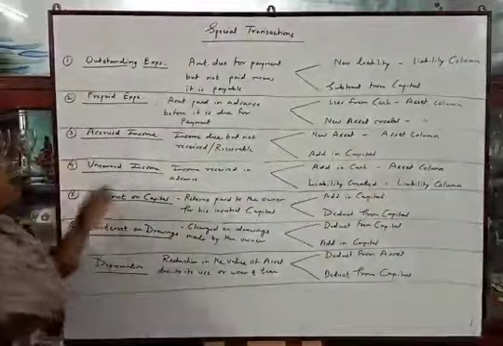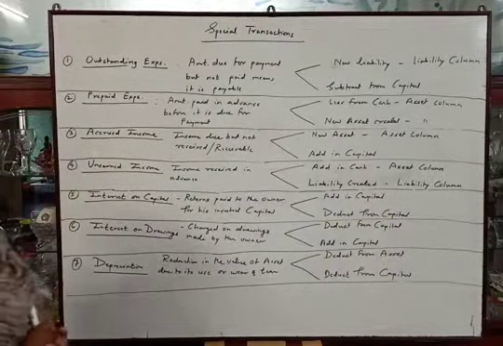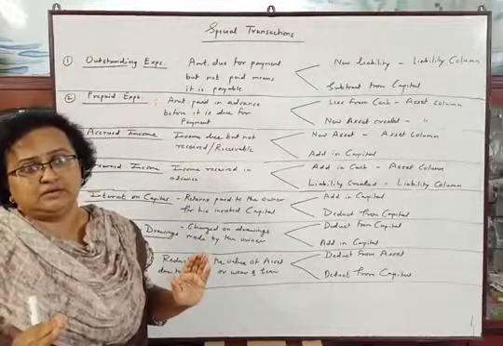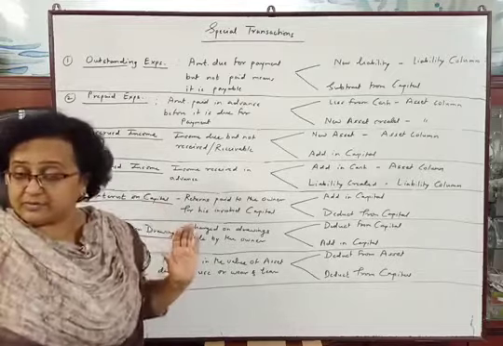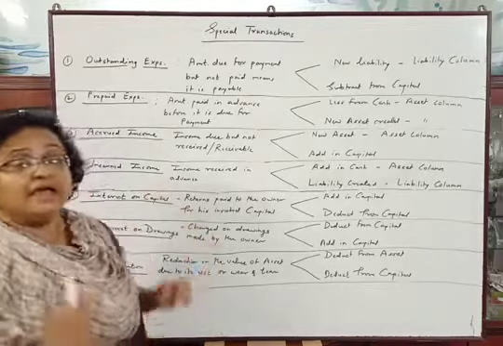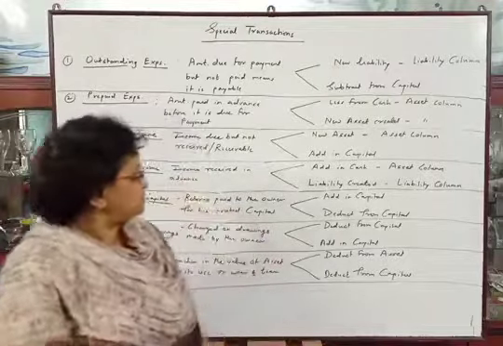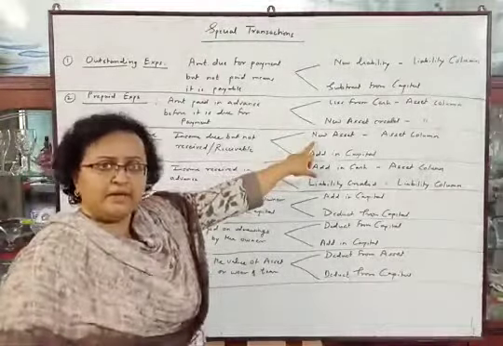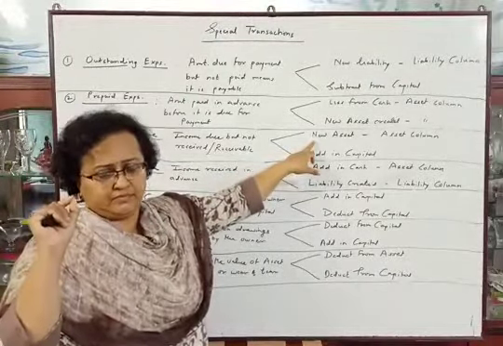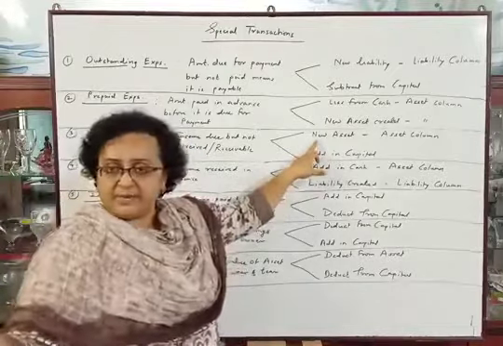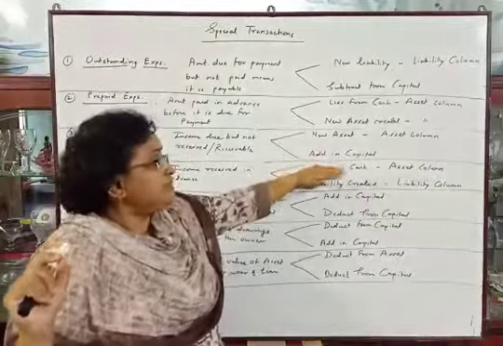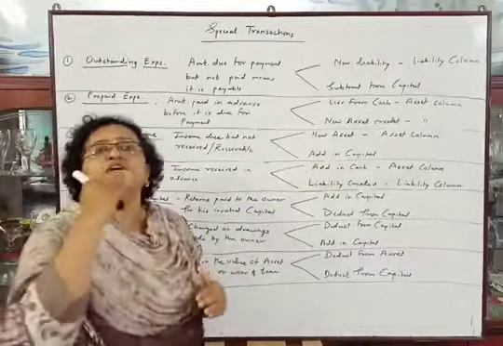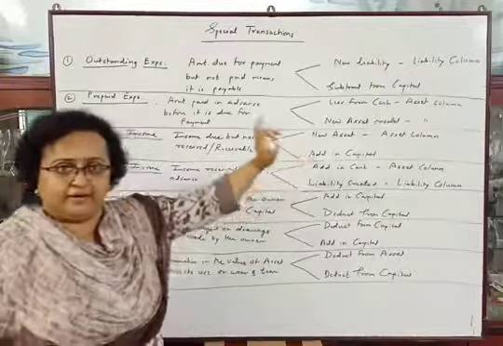Okay. Now accrued income. The meaning is income due but not received. It is due for receipt but it is not received yet. So it is receivable. Anything receivable will be our asset. So first a new asset will be created in the asset column. Income receivable, whichever it may be, will be our asset, and it will be added in capital, because even though it has not been received, it is income of the current year, so it should be added in capital.